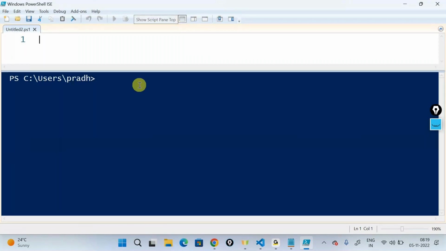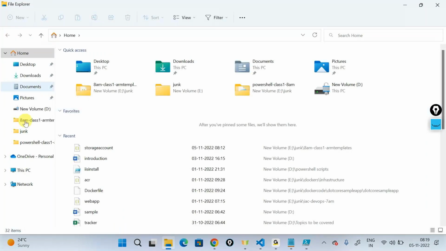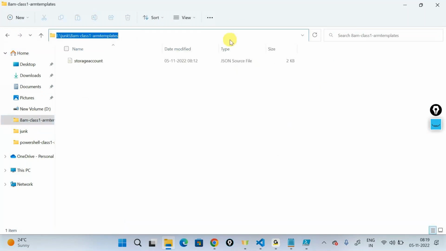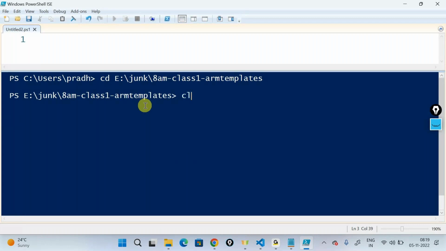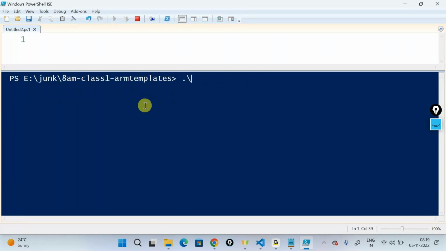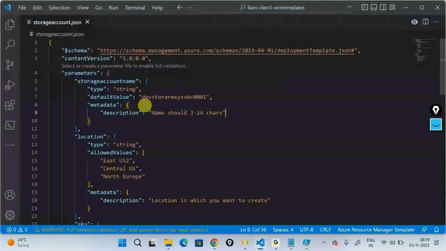To do that, firstly I'll do a CD into the folder where I have my template. It makes it easier for me to work with that. So I'm doing a CD, I'm inside the folder. If I do a dot backslash, it's able to load my templates out here. Setting my file storage.json, it's there. It's able to open that particular template. So good enough.